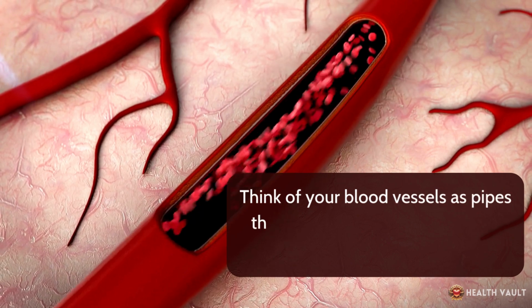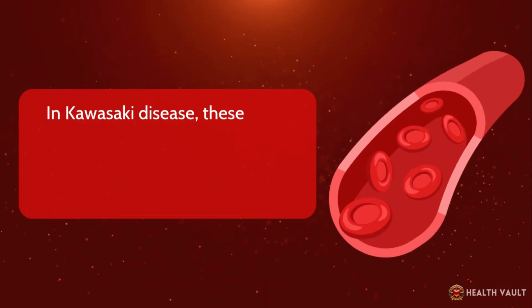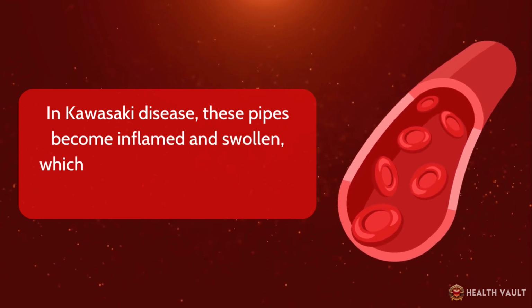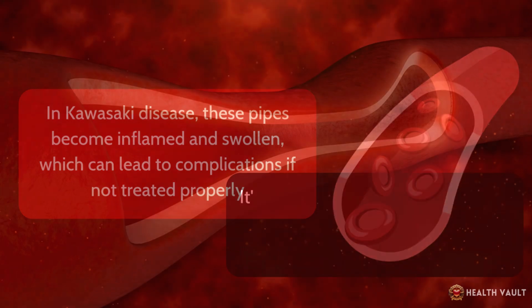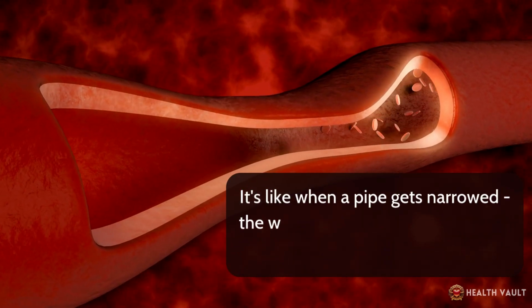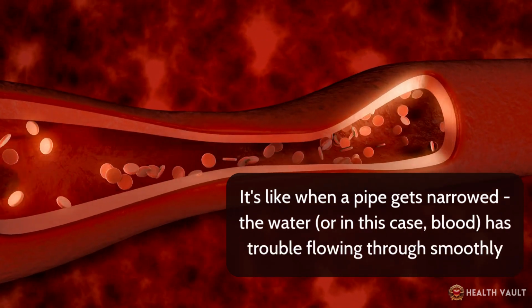Think of your blood vessels as pipes that carry blood throughout your body. In Kawasaki disease, these pipes become inflamed and swollen, which can lead to complications if not treated properly. It's like when a pipe gets narrowed, the water, or in this case, blood, has trouble flowing through smoothly.